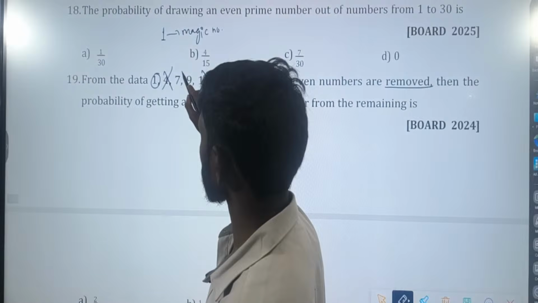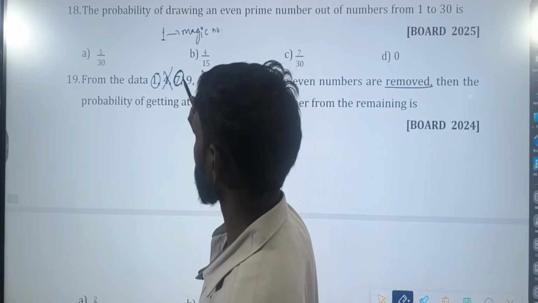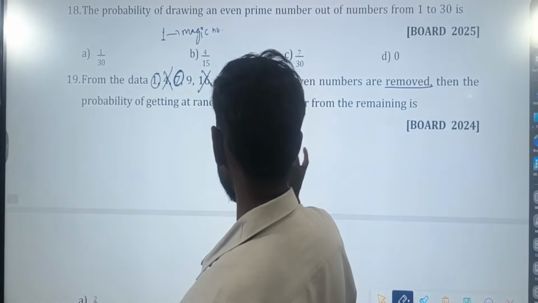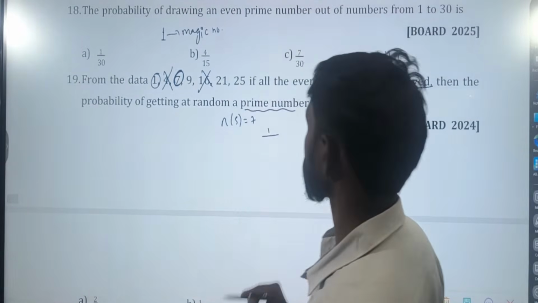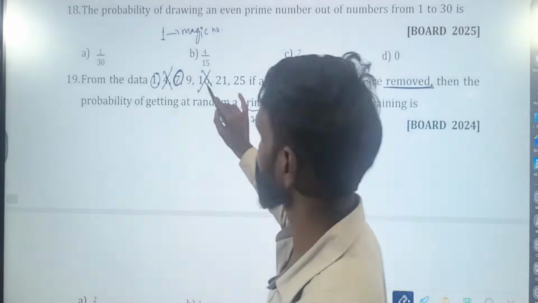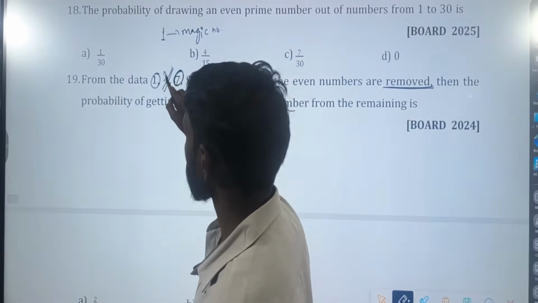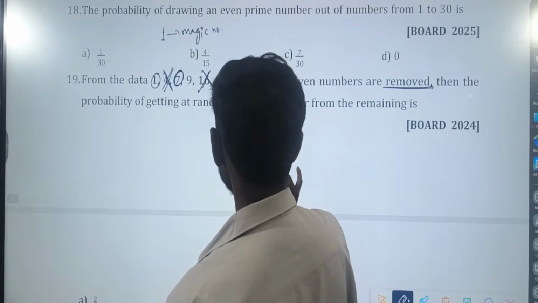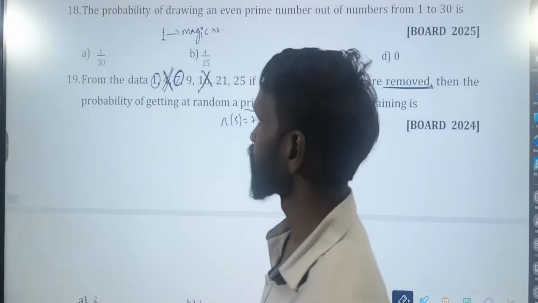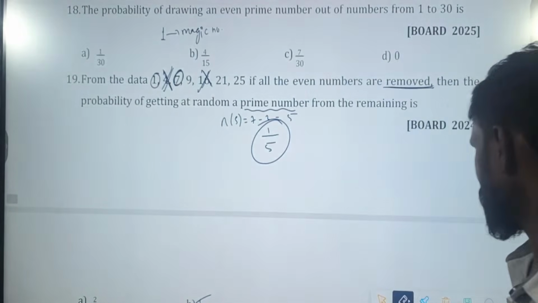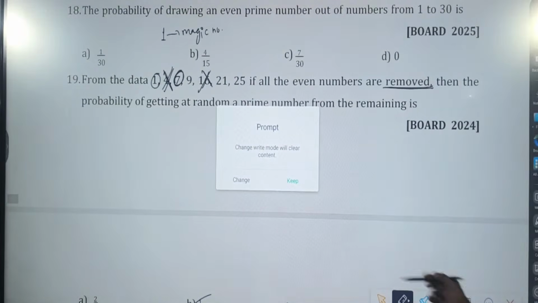The only prime is 7. So what is your chance of winning now? 1 out of, if all the even numbers are removed, how many numbers have you removed? 2. From 7 you have removed 2. So how many are there? 5. So your chance now is 1 by 5. Option B.